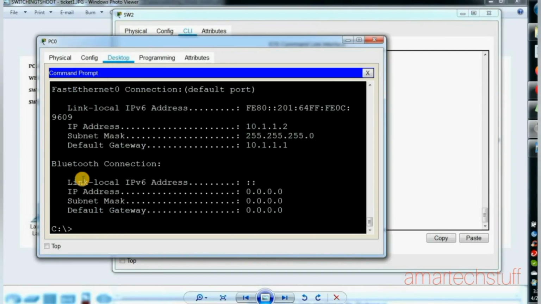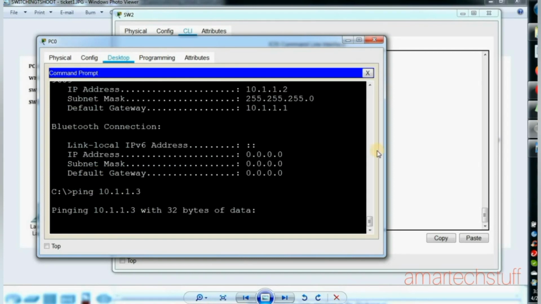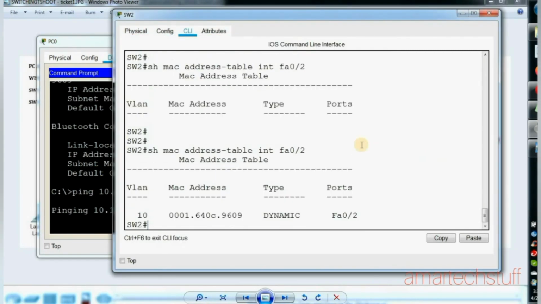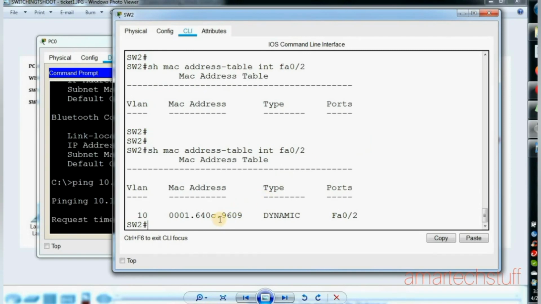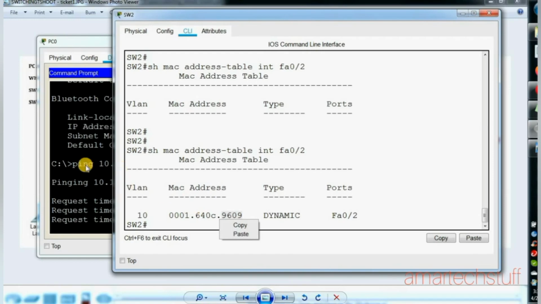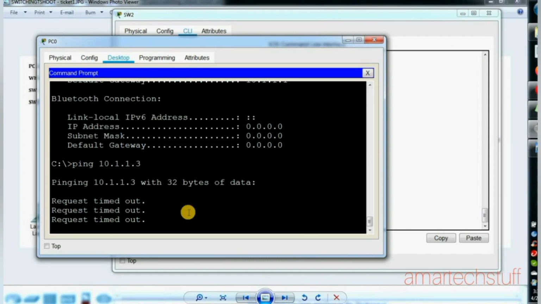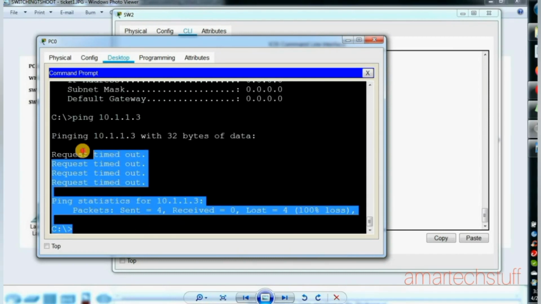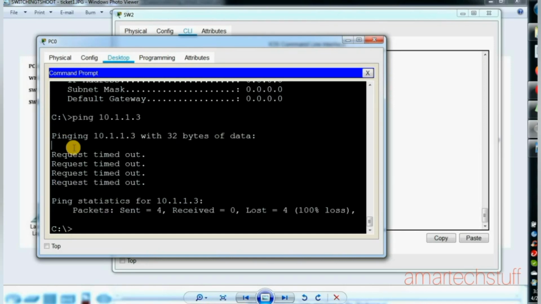Let me ping here. I am able to learn the MAC address. That looks fine. So the link between the switch and the PC is okay. Physically it was okay. I'm able to get the MAC address also, but still I am not able to ping Ankush's PC from Vasant's PC. So not able to ping it here.